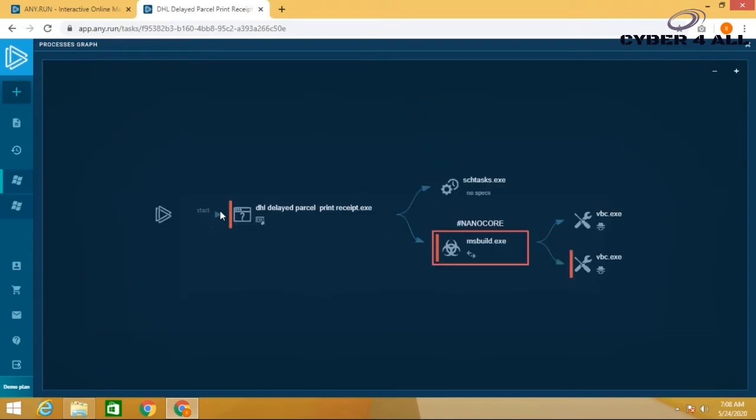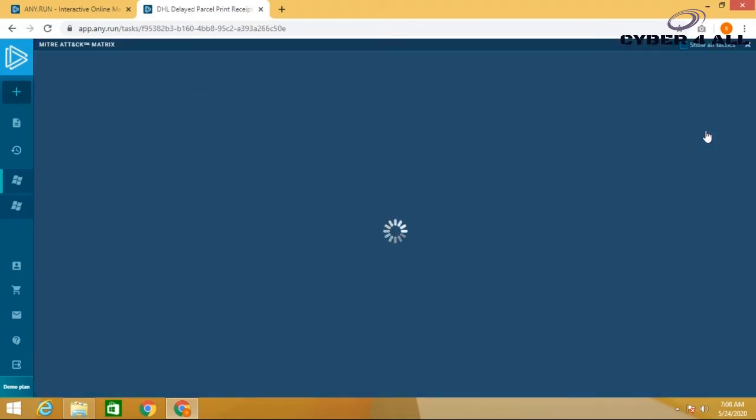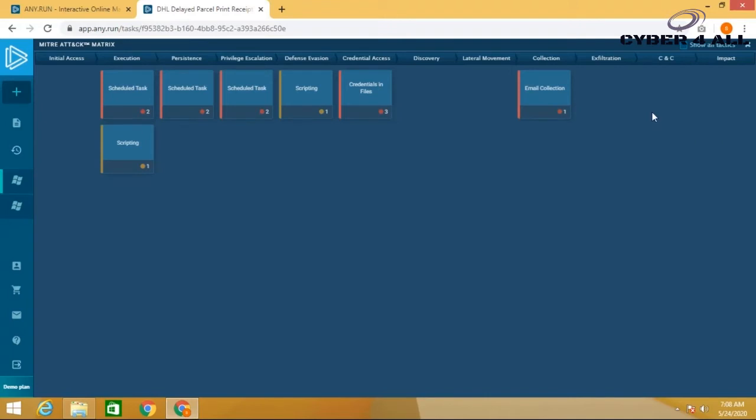Here is the process graph of the malware execution. And now here is the ATT&CK matrix details, which shows all the possible indicators of compromise and possible attacks.